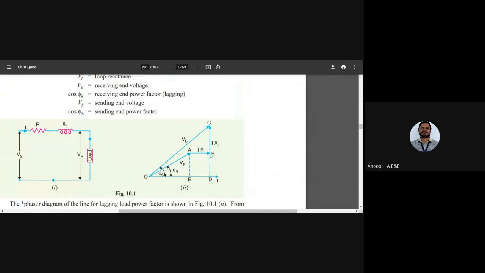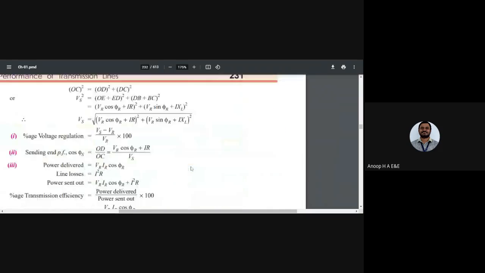How will you express this? That is nothing but AE. So that is VR sin phi r, plus I into XL. So if you know all the components, you can easily find out the sending end voltage. After finding out the sending end voltage, given the receiving end voltage, we can find out the voltage regulation.